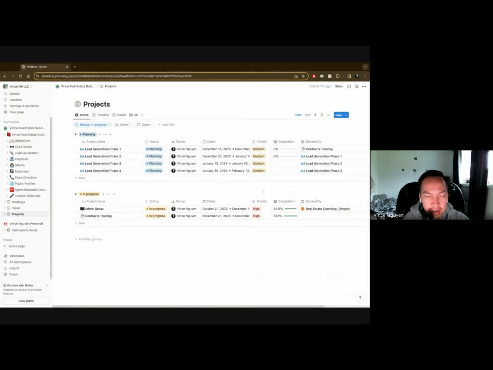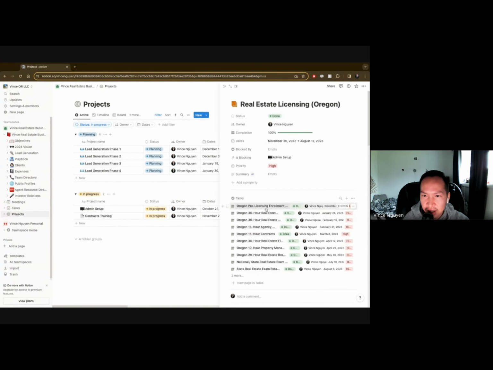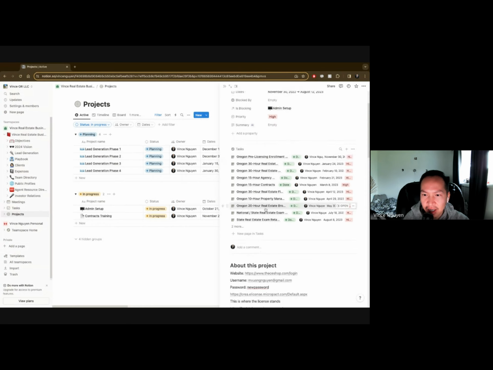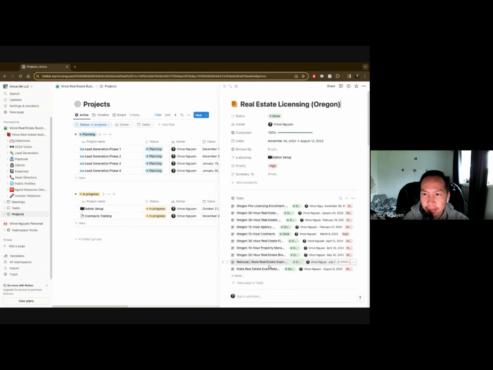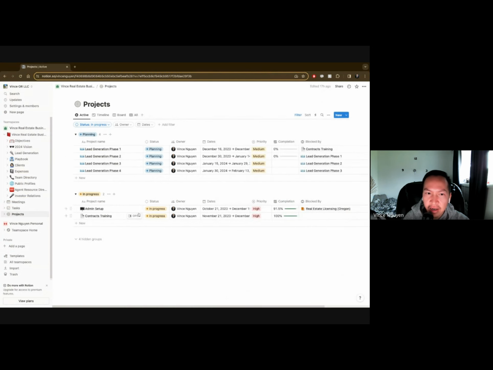And within each project, you're going to have a bunch of tasks. So the first thing is getting that licensing. Doing the licensing here, what was that all about? Any information that I have about it can go in here. So that was that. And then the next one is this admin task that I'm currently going through. And then I added in another project to do contracts training. And from there, my thought process is, hey, I have to do this lead generation phase 1, phase 2, phase 3, phase 4.